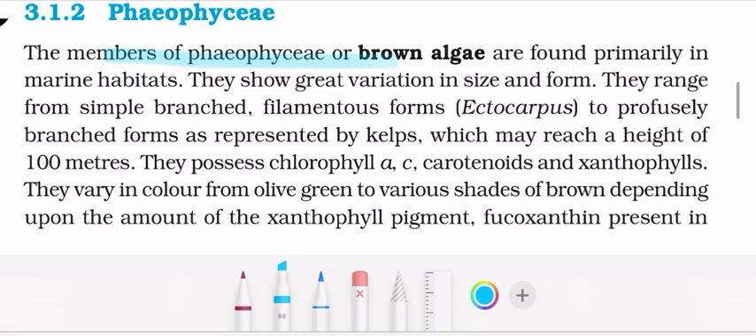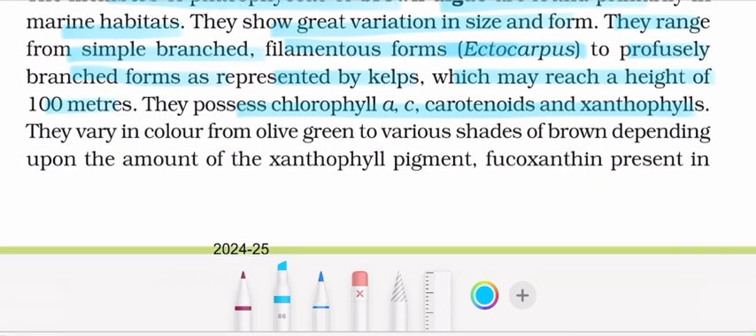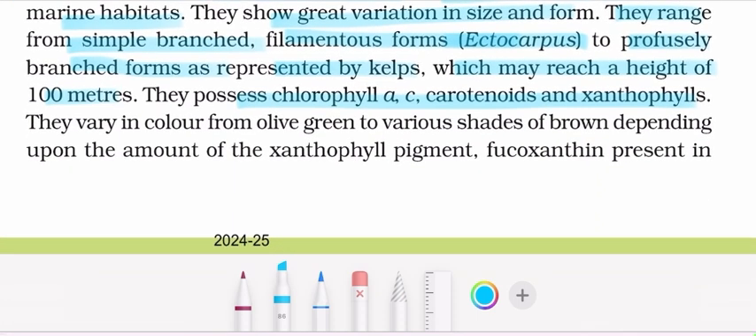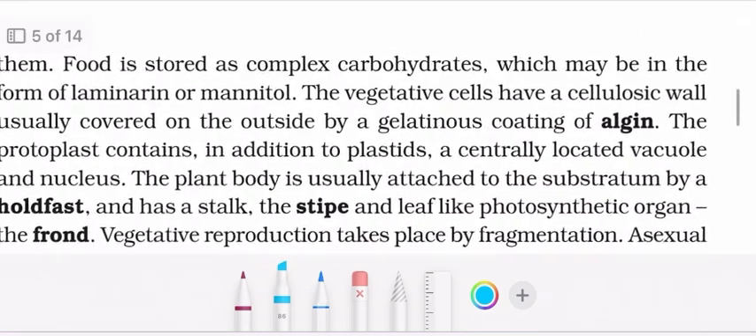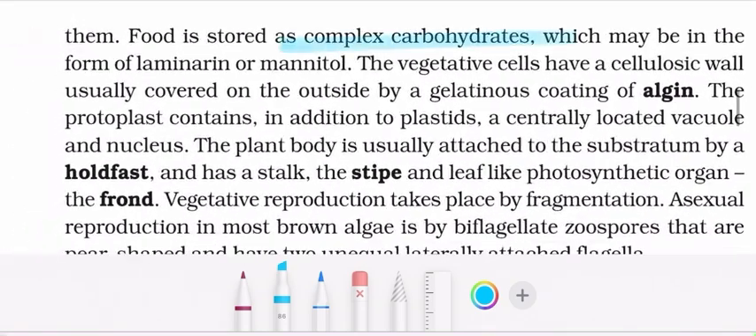Phaeophyceae. Members of Phaeophyceae or brown algae are found primarily in marine habitats. They show great variation in size and form. They range from simple branched filamentous forms like Ectocarpus to profusely branched forms such as kelps, which may reach a height of 100 meters. They possess chlorophyll a, c, carotenoids, and xanthophylls. They vary in color from olive green to various shades of brown depending upon the amount of the xanthophyll pigment fucoxanthin present in them. Food is stored as complex carbohydrate, which may be in the form of laminarin or mannitol.